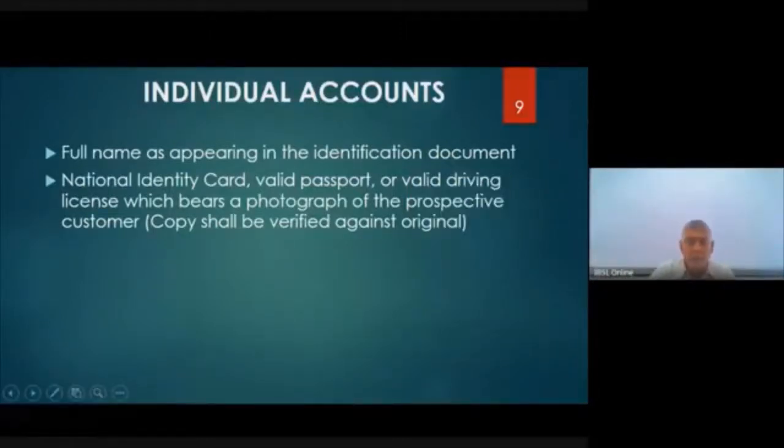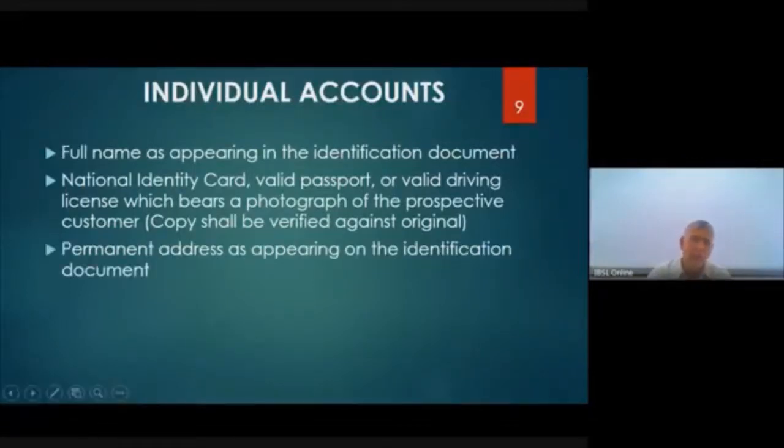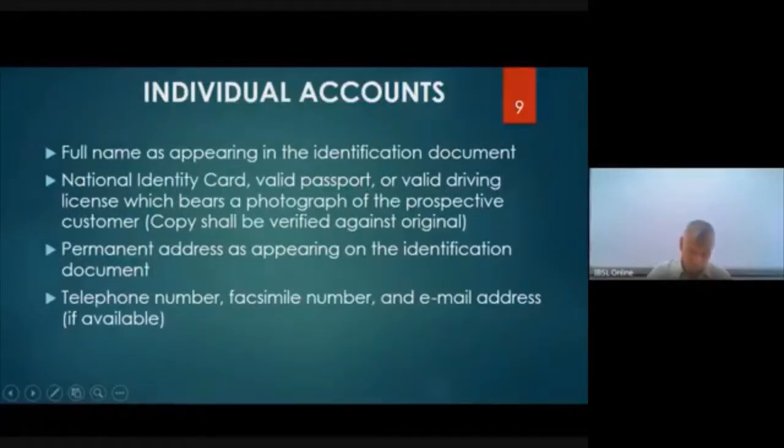Okay, so what we do is we will look at the original and get a photocopy, and an officer in the bank will certify that he or she has seen the original. Then the permanent address we need to establish, right? Either from the identification document or some other document like the fixed telephone line bill or a copy of a deed or whatever. Then you must take the telephone number of the customer or his fax number and his email address if available.